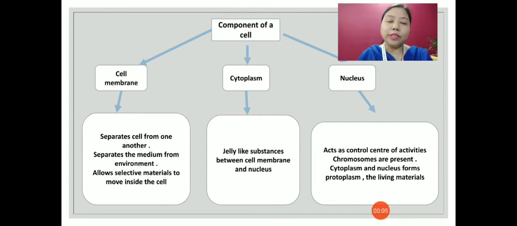The third main component of the cell is the nucleus. The nucleus acts as the control center of activities. It contains chromosomes, and the cytoplasm and nucleus form protoplasm, the living material inside the cell. The nucleus is also called the control room of the cell, as it controls all the activities which are going on inside the cell. Chromosomes, which are present in the nucleus, are responsible for the transmission of hereditary characters from the parent to the offspring.